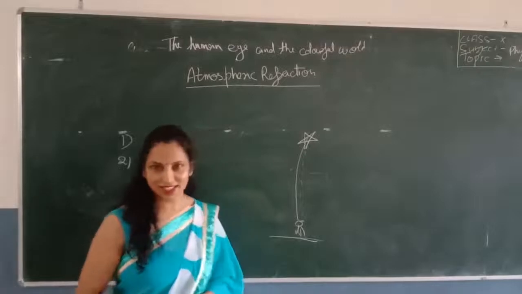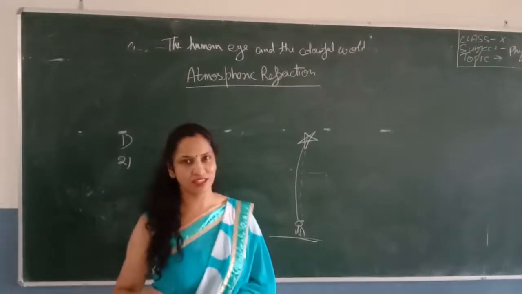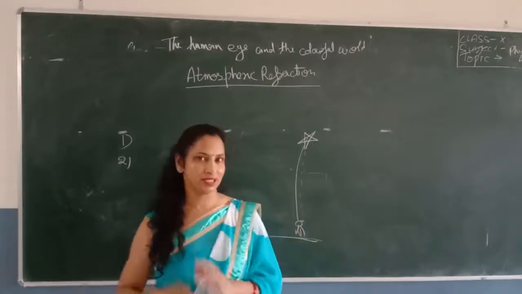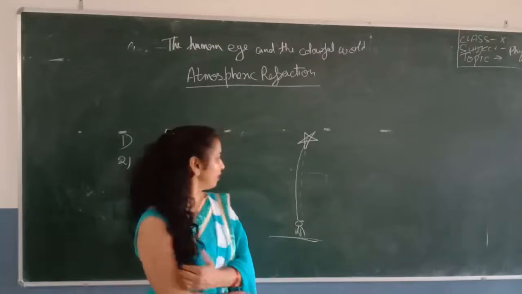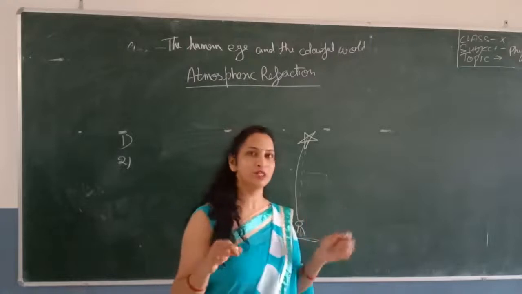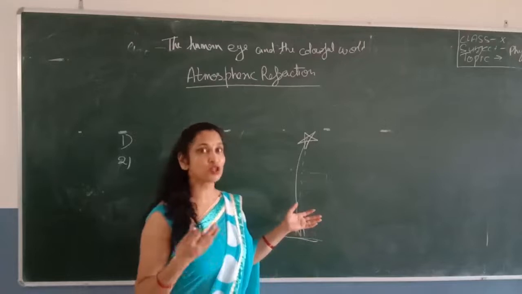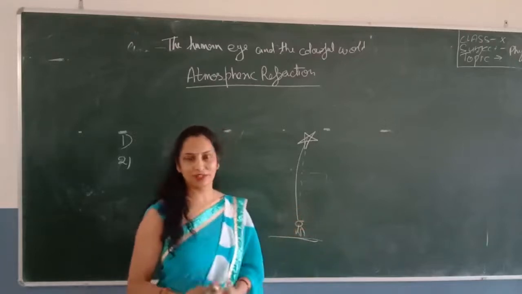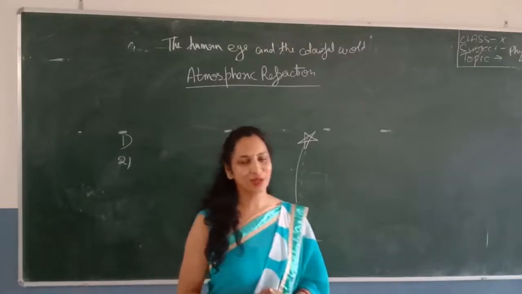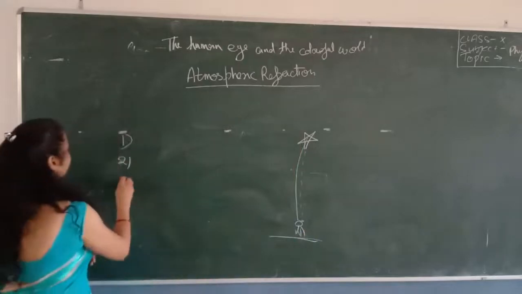You can write the answer for the twinkling of stars: the continuously changing atmosphere refracts the light from one moment to the next. So due to the refraction of the light, when the light falls on our eyes, it appears to be bright, and due to less refraction towards it, it appears to be dim. And this bright and dim light is called the twinkling of stars.